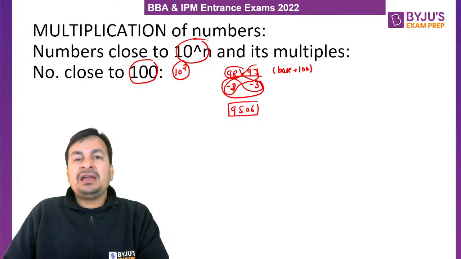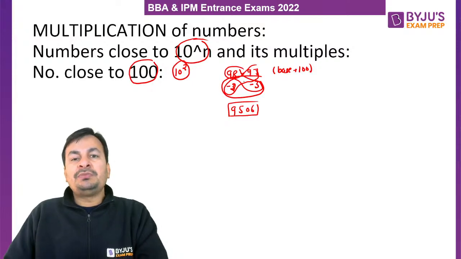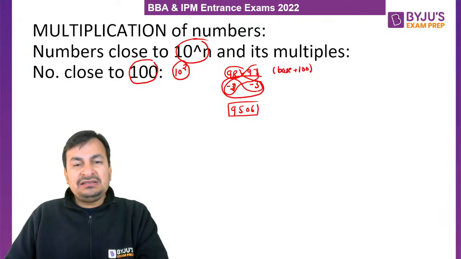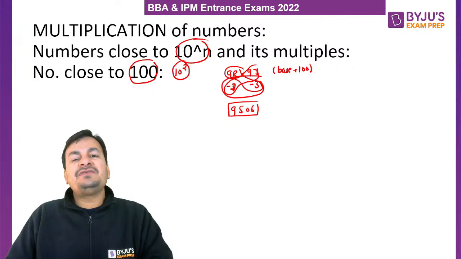Am I clear? And how do we get the second part of the multiplication or last two digits of the multiplication? By multiplying minus 2 and minus 3. So minus 2 into minus 3 is 6, but please keep in mind, if base is 10 raised to the power 2, that is 100, in that case we will get last two digits of the product by multiplying these two differences. So when we multiply minus 2 and minus 3, what are the last two digits of the final product? 0, 6. So 98 into 97 is 9506.